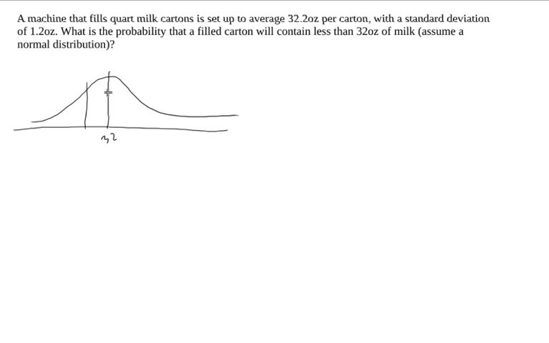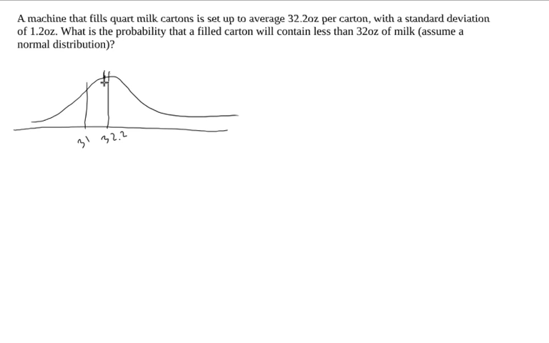If you're one standard deviation below the mean, you're going to be at, I don't know, 30.8 ounces, I guess. Wait, no. That's not right. 32.2 is the mean, and one standard deviation below the mean would be 31 ounces. All right. So what's the probability that they have less than 32 ounces of milk?